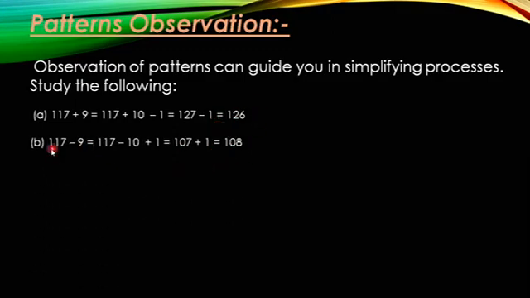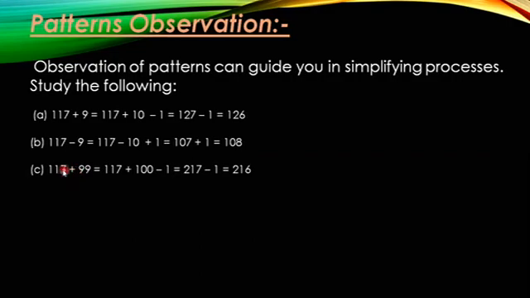Let us see one more. 117 minus 9. So this minus 9, how you can write? 117 we will write as it is, minus 10 plus 1. Here minus 10 plus 1 gives us minus 9. So now 117 minus 10 gives us 107. And plus 1, if you add, you will get 108.